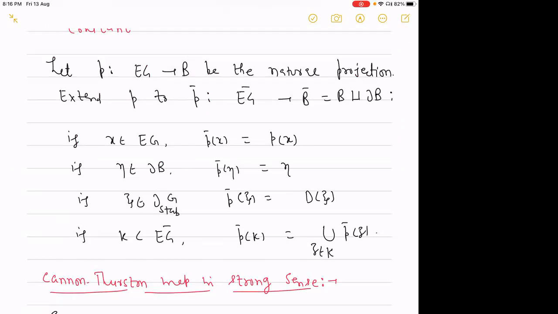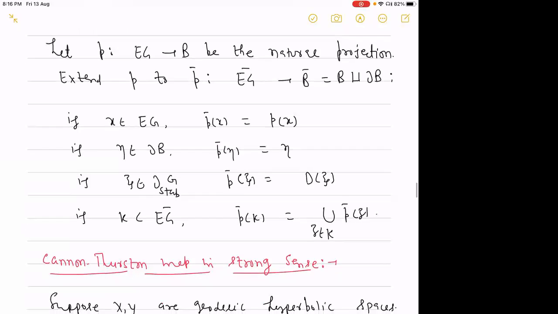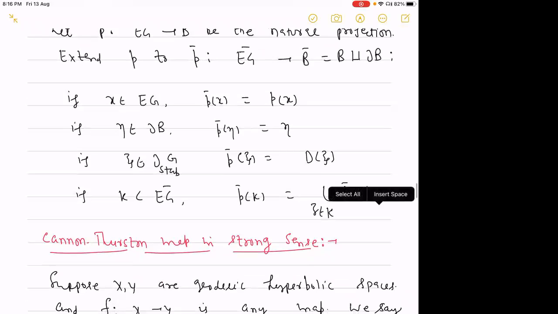If x is an element of EG, then we send it to P of x. If eta is a boundary point of the visual boundary of the CAT(0) space B, it is sent to eta itself. And if xi comes from del stab G, it goes to the domain of that point. If K is any subset of EG bar, then P bar of K will be the union of P bar of Z, for Z belonging to K.